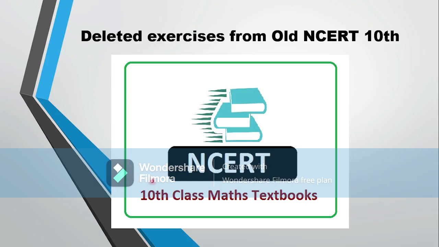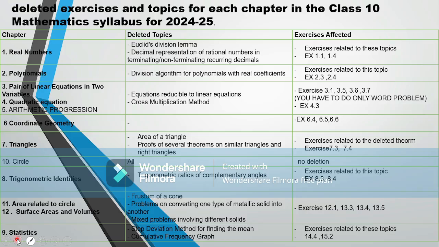Exercises from the last year's and previous year's book that are to be excluded from this year's NCERT book for conducting the exams. So can we check it out? So in the real numbers, the deleted topics are Euclid's division lemma, decimal representation of rational numbers, and terminating, non-terminating, recurring decimals. Exercises related to this, exercise 1.1 and 1.4, are deleted.